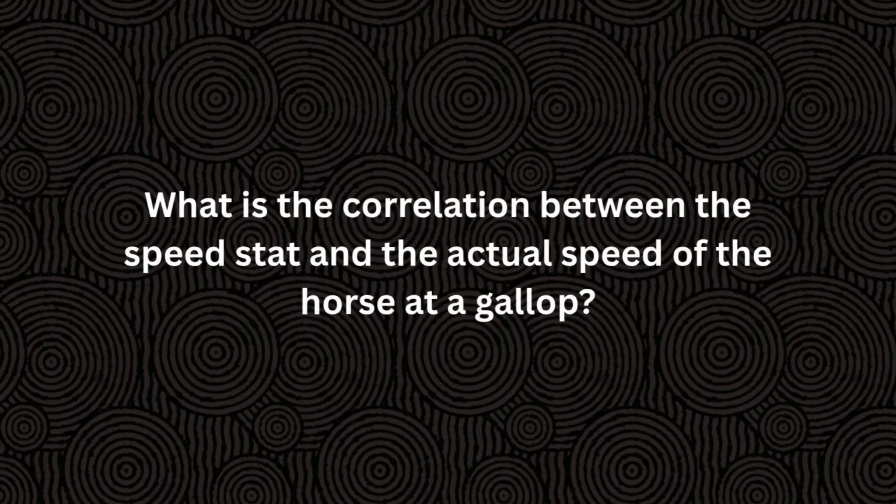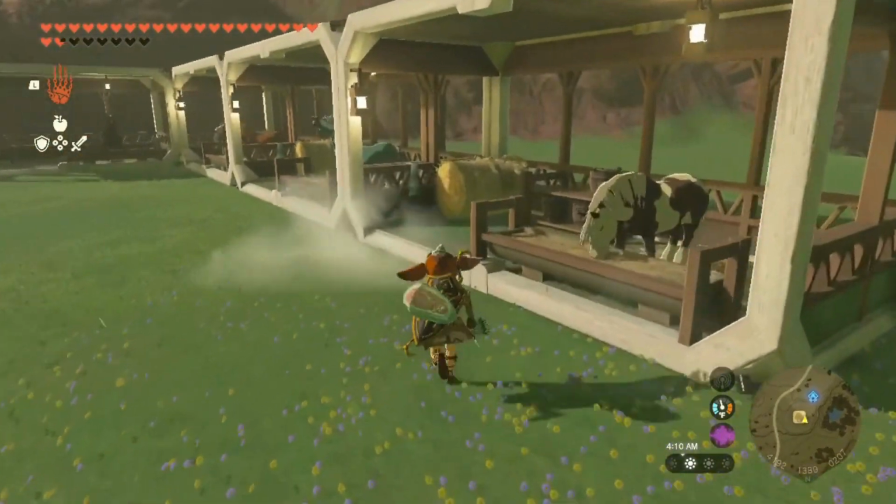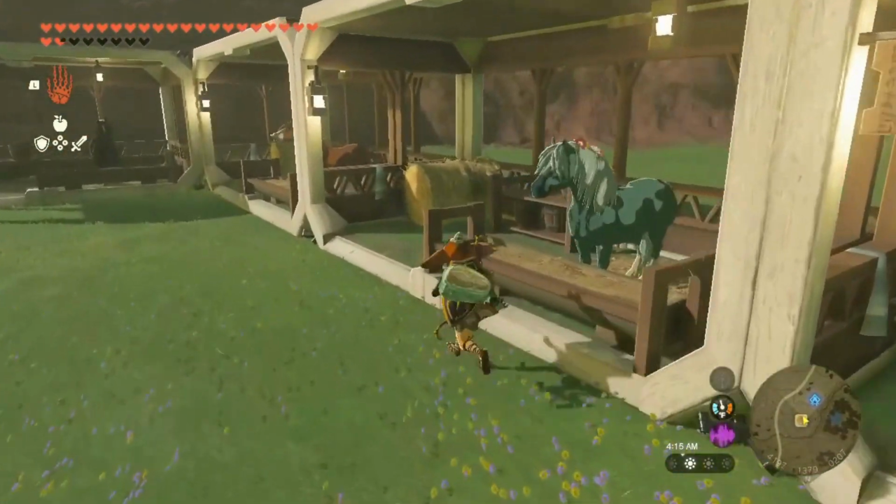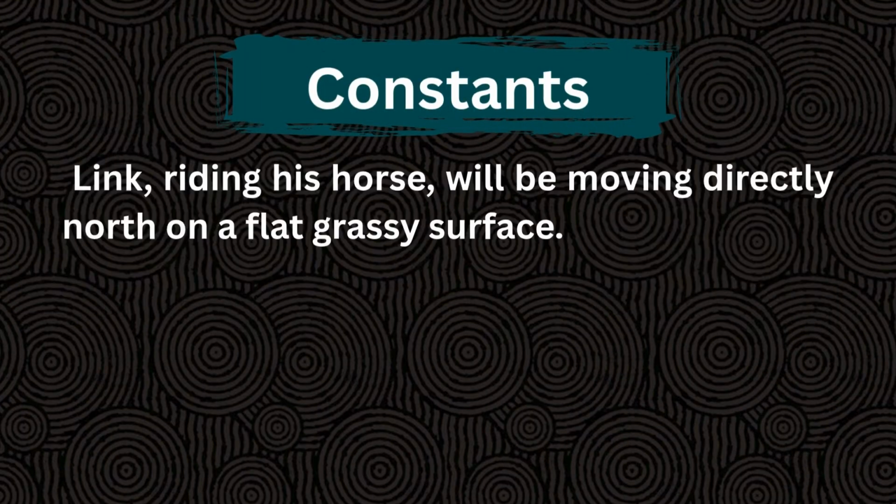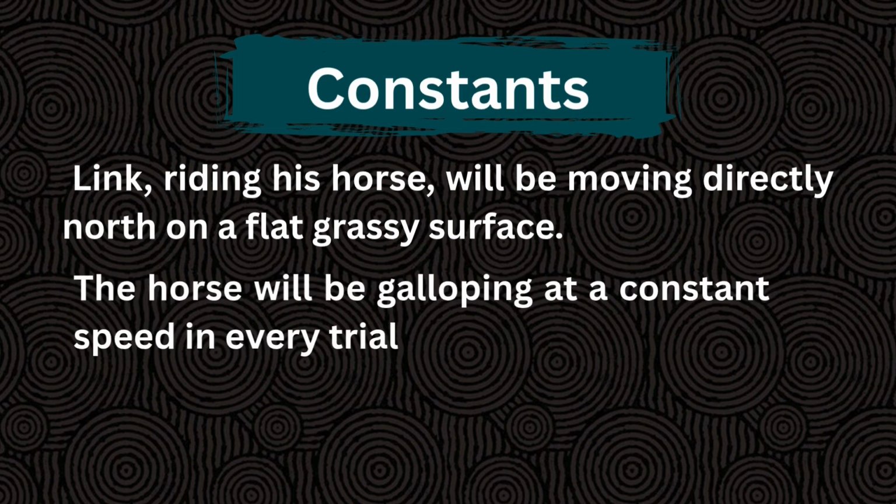Anyway, we're going to be asking the following question for this experiment. What is the correlation between speed stat and the actual speed of the horse at a gallop? Here are my test subjects, beloved horses. Each one has a different speed stat. Here's our experimental constants. Link, riding his horse, will be moving directly north on a flat grassy surface. The horse is galloping in every trial.